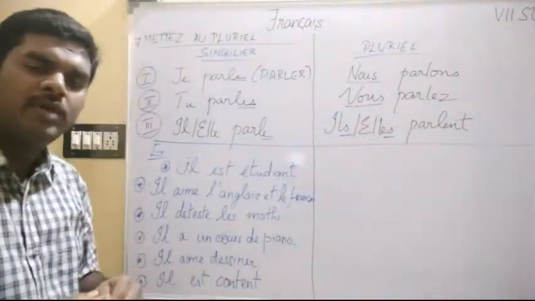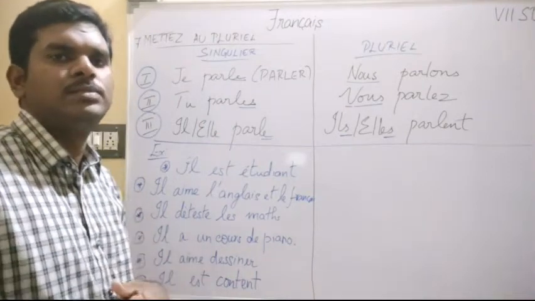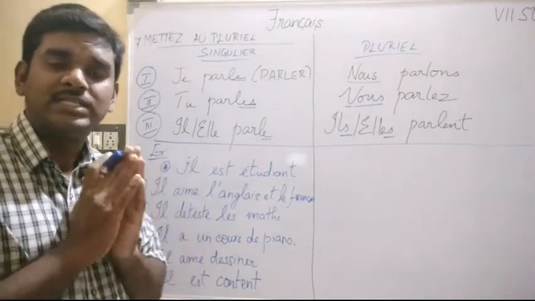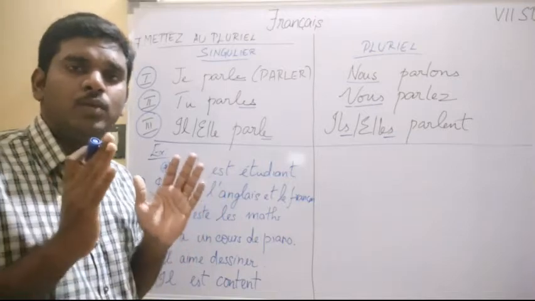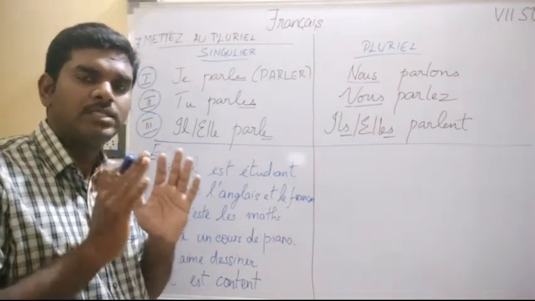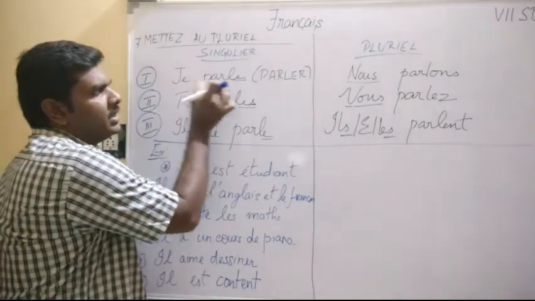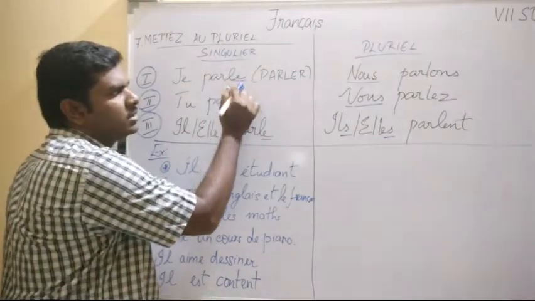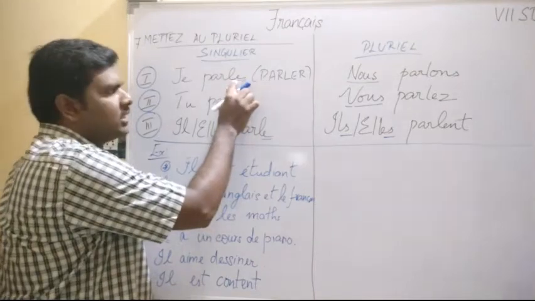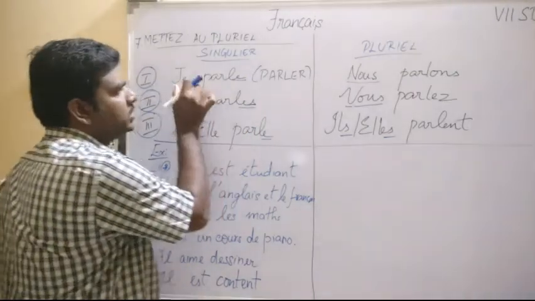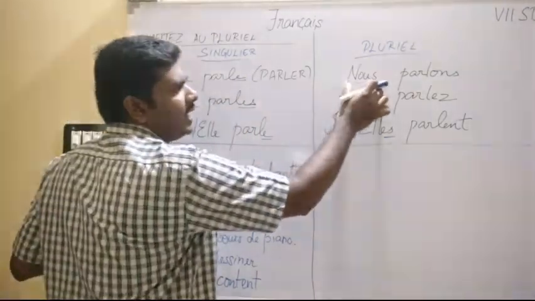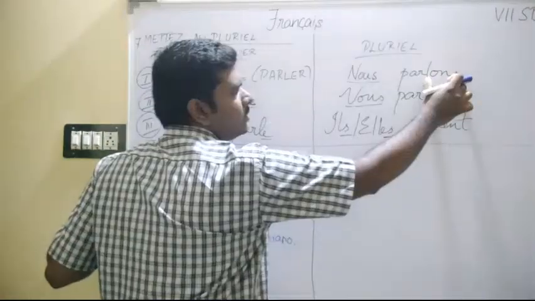We have to add the s to the subject. So now we are done with this subject. Now I will tell you what has to be done to the verb. As you change this, automatically what ending should be added? E should be added to je, right? The same way, when you change je to nous, the ending also should change to ons.